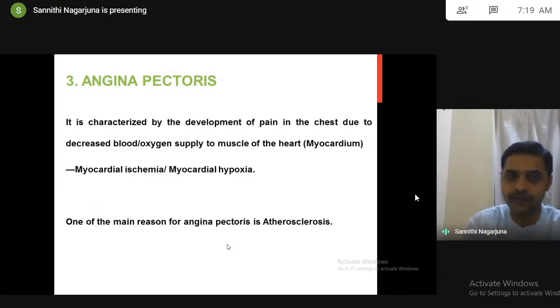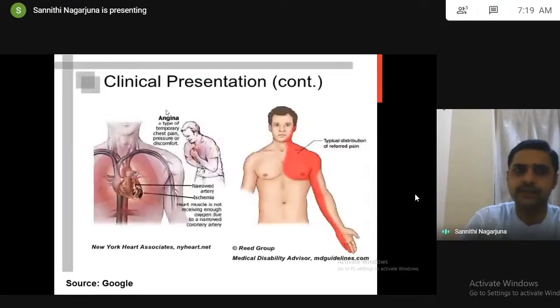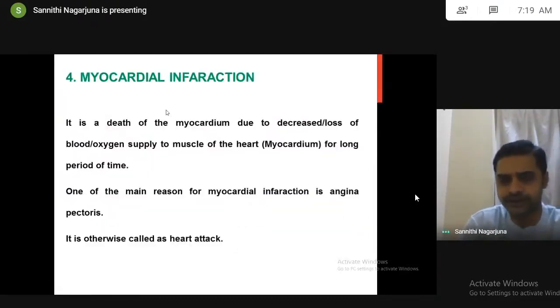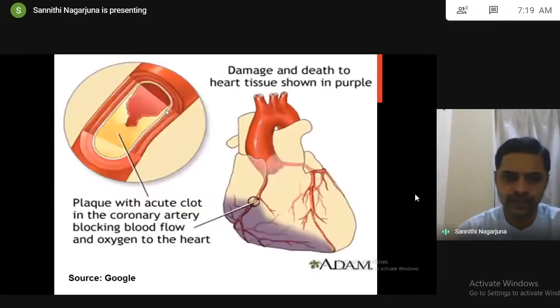Likewise, you are speaking, right? So if any person is having anginal attacks, the next step is that he can develop myocardial infarction. That's why we say the individual who is having anginal attacks has a greater chance of death the next time. This is the thing we have to understand. But myocardial infarction is the end stage, death of the myocardium, the person will die here. So this is once again.